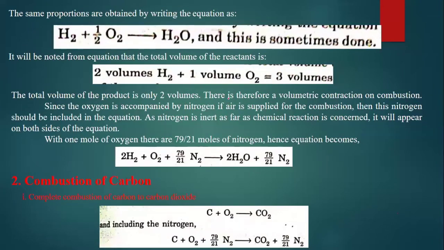Why? Because we are going to take it as a volumetric contraction, or combustion, volumetric combustion is going to be there. So that's why we are going to have only 2 volumes here. And also there will be some oxygen and nitrogen components.